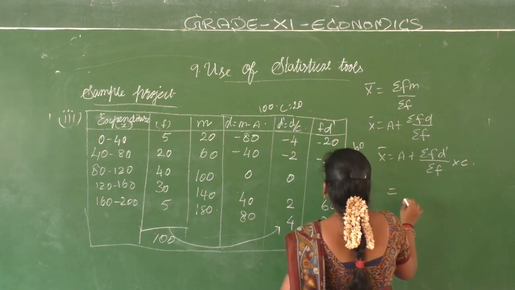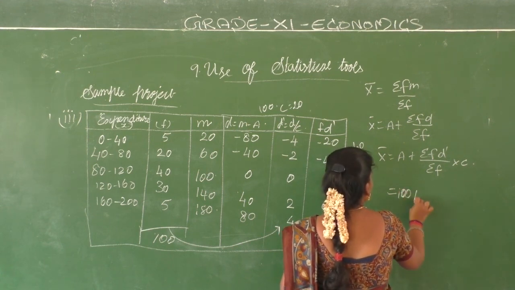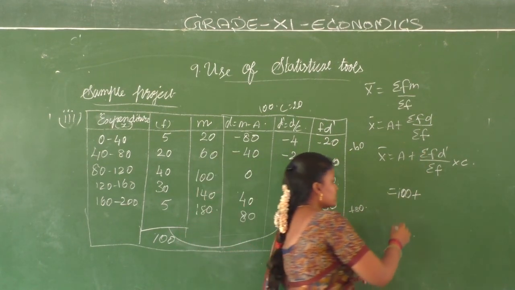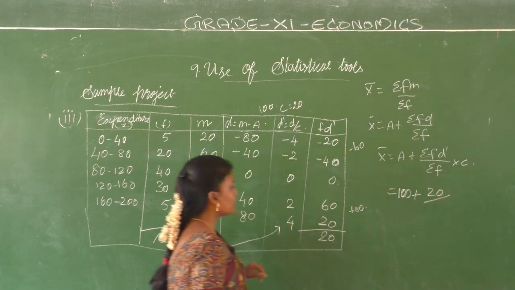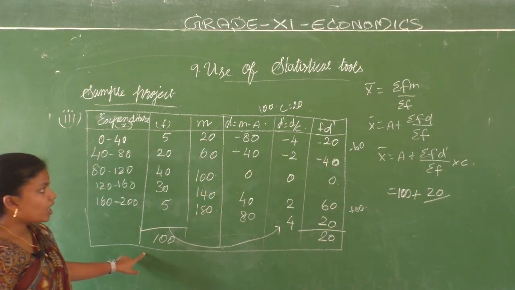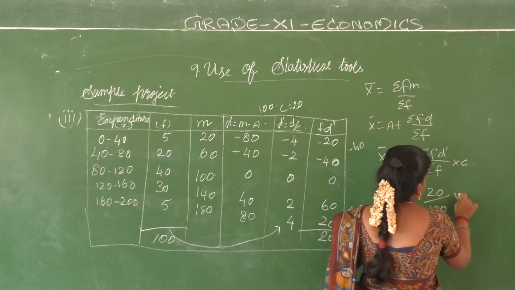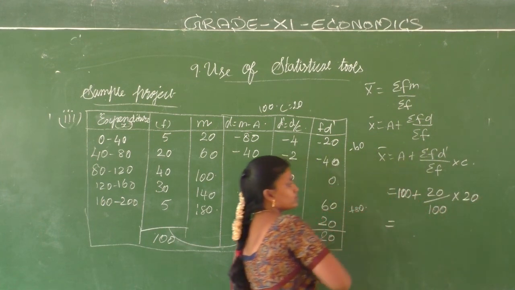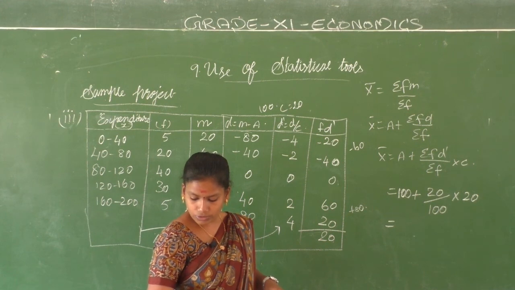Alright, you have to put it in the formula. Your A, what did we take? 100, plus summation FD dash, which is 20, by summation F, which is 100, into C, which is 20. So what is the value that you are going to get?